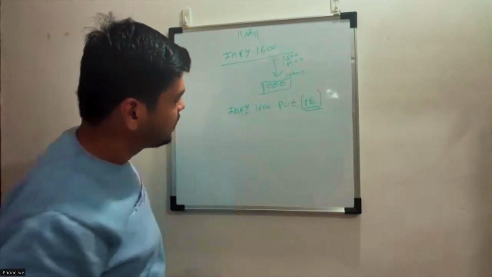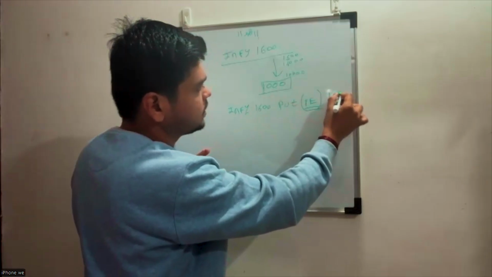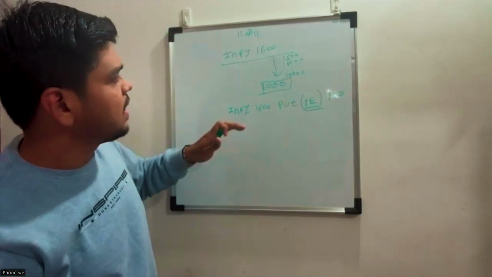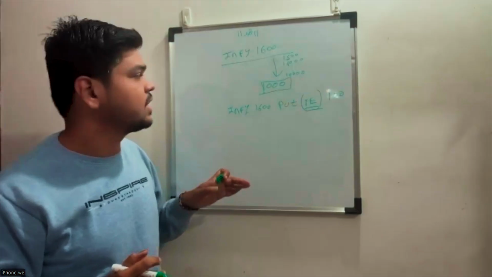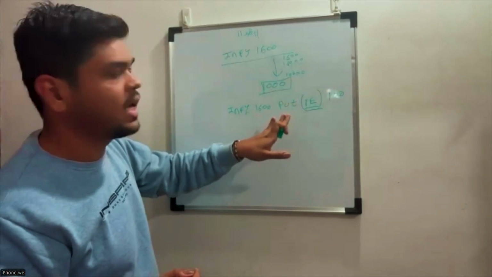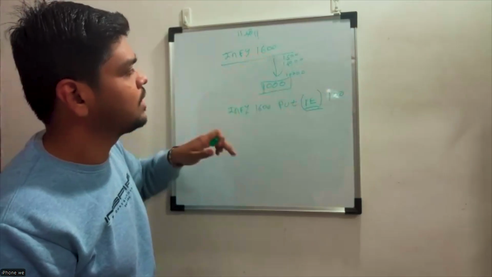So we have purchased the 1600 put for 100 rupees. As the market is moving in your direction, it means from our side that we have purchased the put. So we are bearish on this stock price, that it is going down actually.